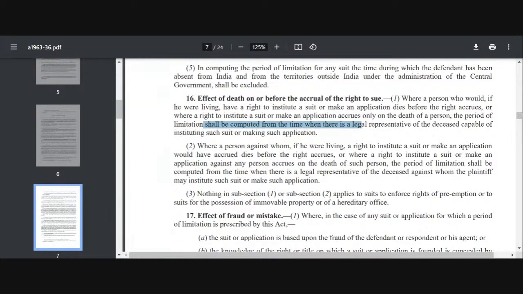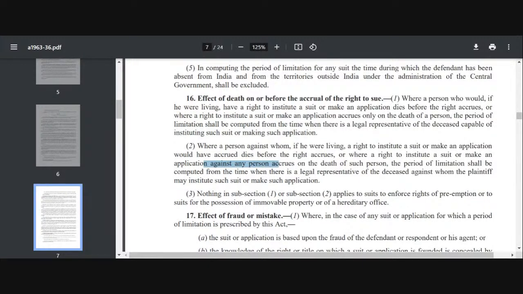If you see clause 1, what do you see? You have a right to institute a suit, right to institute, and here it says against any person.